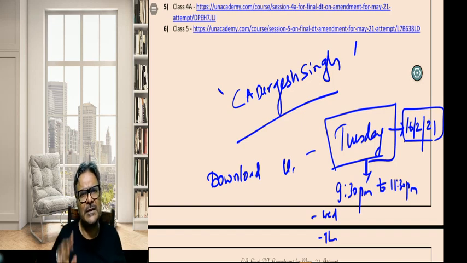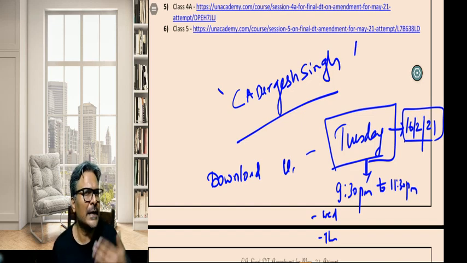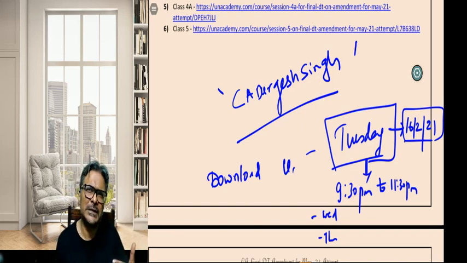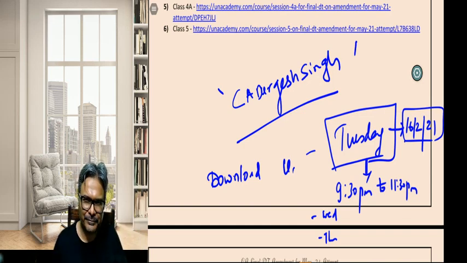Tomorrow itself I'm going to start with non-resident taxation, considered to be one of the very important areas of the amendment. I'll take the technical amendments first, the new areas, and then we'll do the small amendments later in the week. But first, the technical amendments.